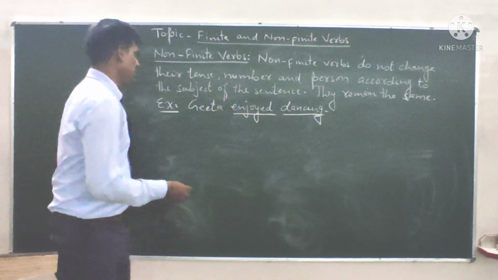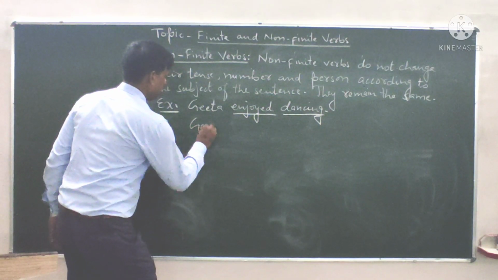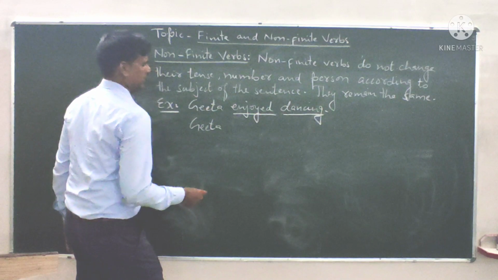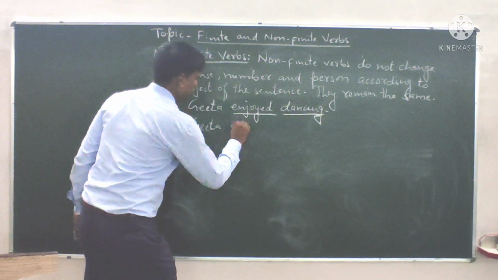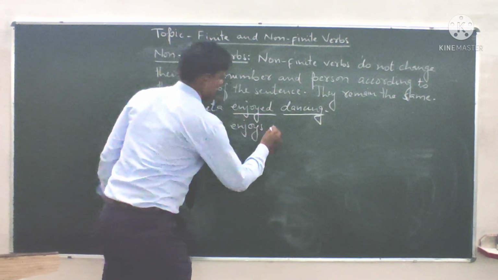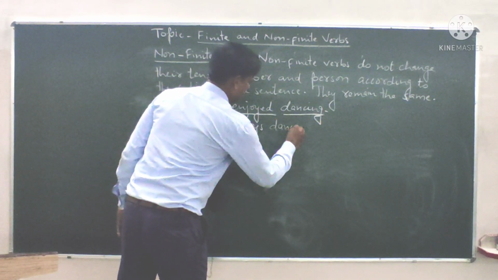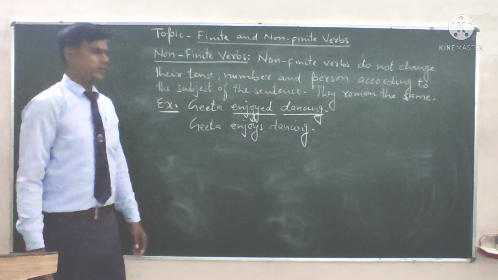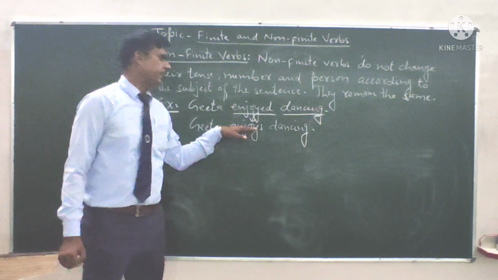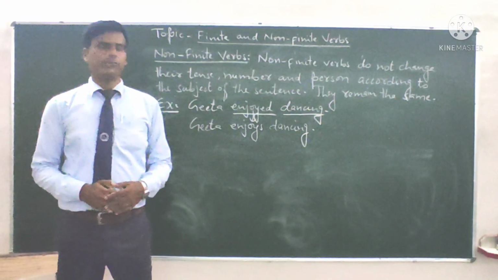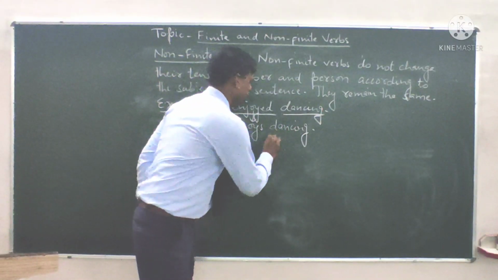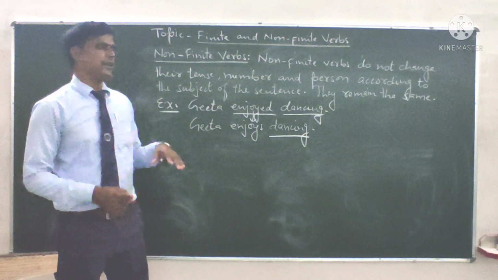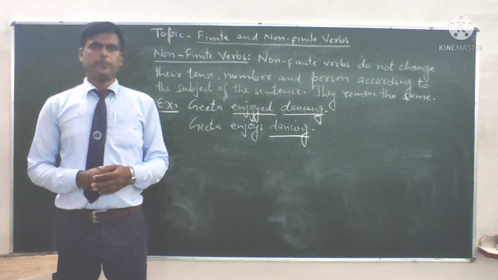For example, we can say Geeta enjoys dancing. Now we have changed the tense. If we change the tense, the finite verb also changes, but the non-finite verb never changes. Okay, so this is the non-finite verb.